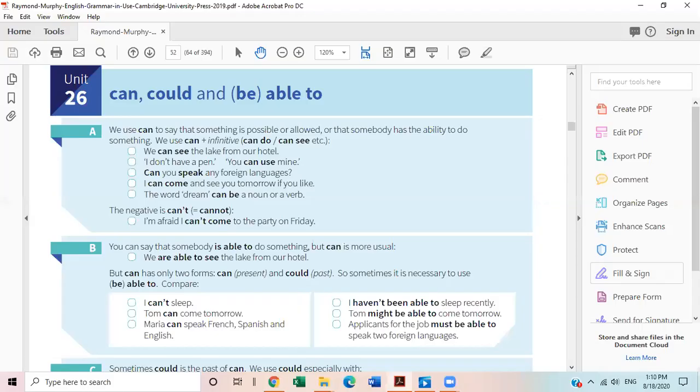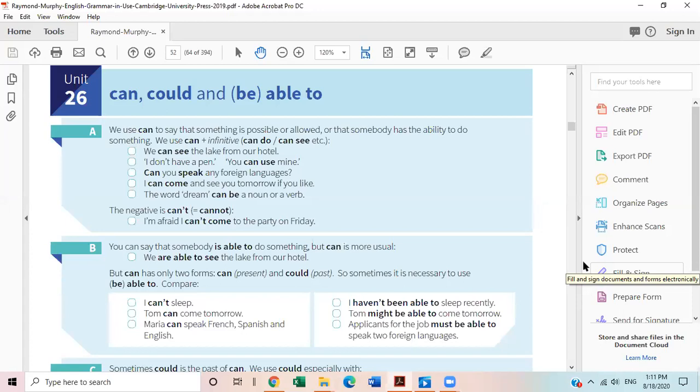So let me share my screen with you. Today we will be learning about the modal verbs can, could, and be able to. The first use, as you can see on my screen, is that we use can to say that something is possible or allowed, or that somebody has the ability to do something. Whenever we talk about can, we talk about abilities.